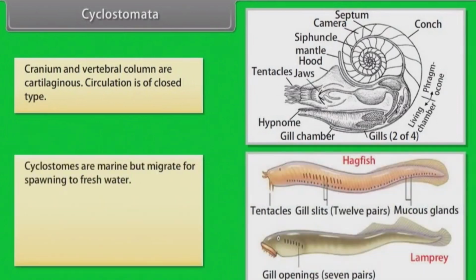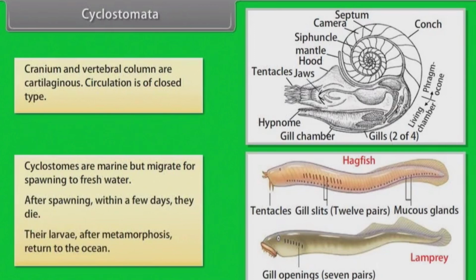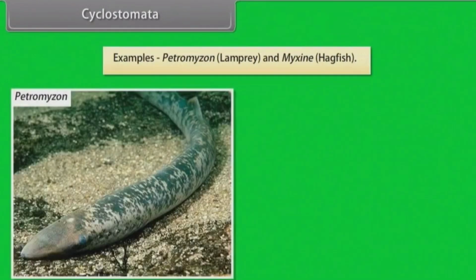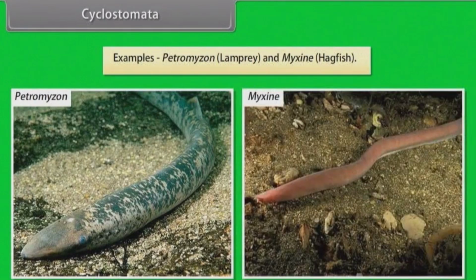Cyclostomes are marine, but migrate for spawning to fresh water. After spawning, within a few days, they die. Their larvae, after metamorphosis, return to the ocean. Examples: Petromyzon, lamprey, and Myxine, hagfish.